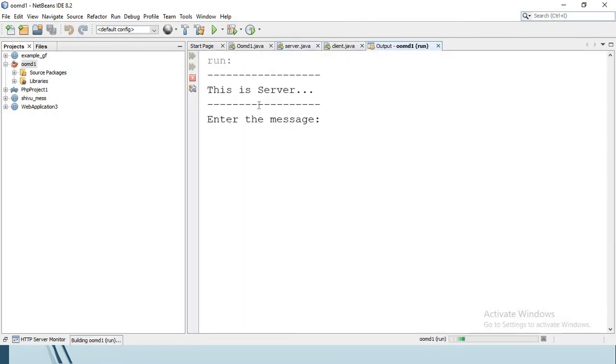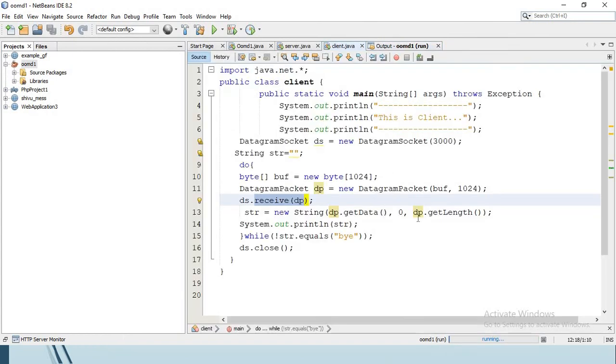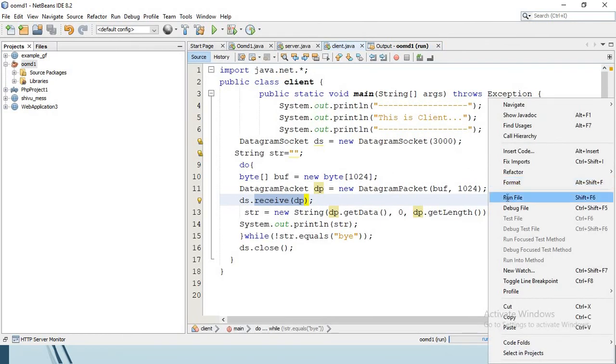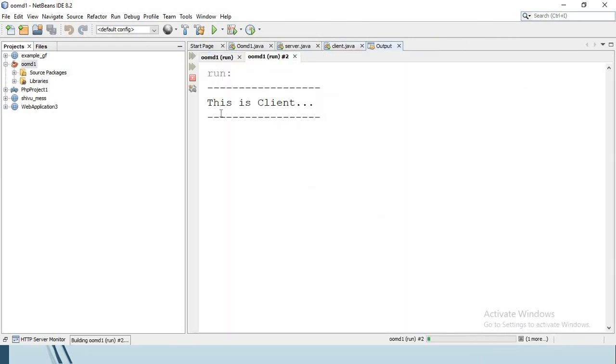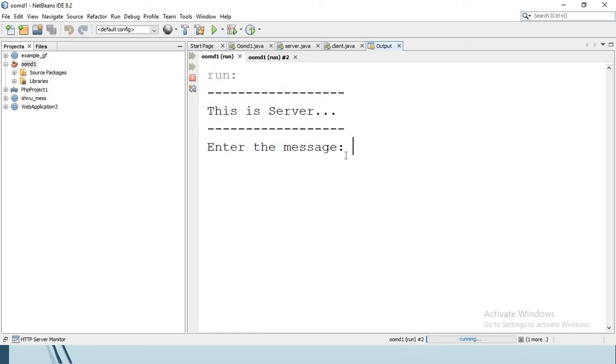Here I have got Enter a message. It is prompting me to enter a message. Now I'll come to the client part and run this file again. See, now you can see that there are no errors because we have stopped the background running processes. Now I'll come here and enter a message. I'll enter the message as I am server and press enter.